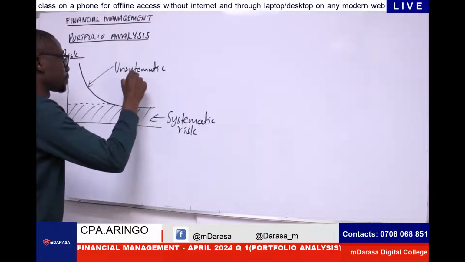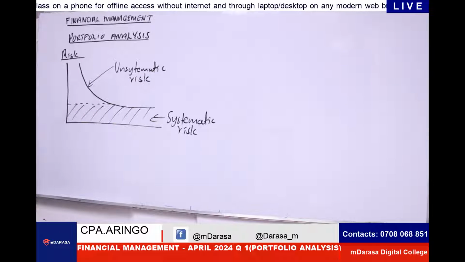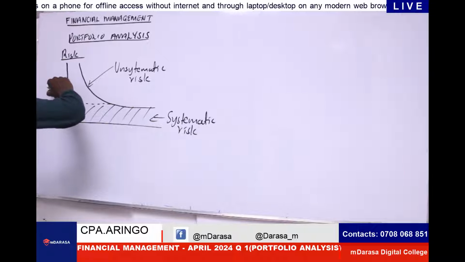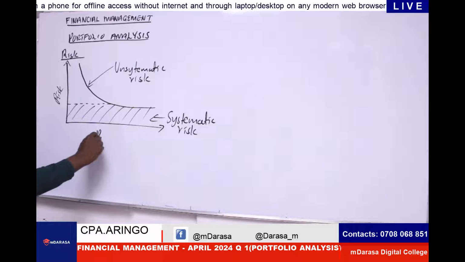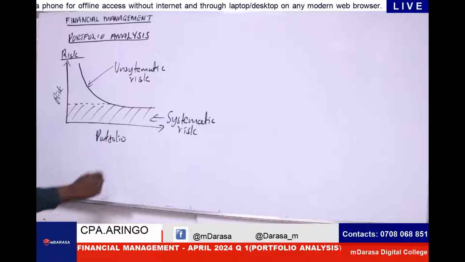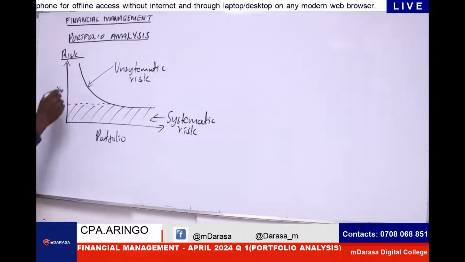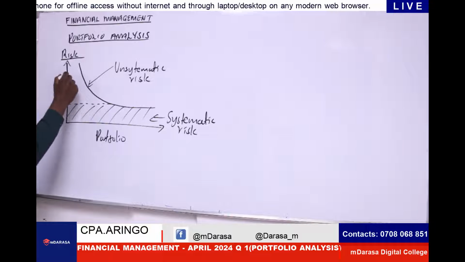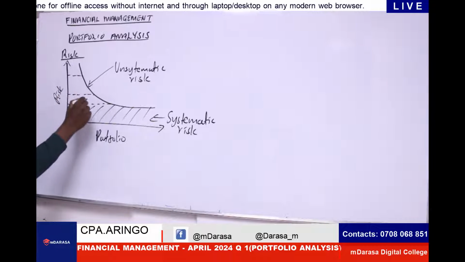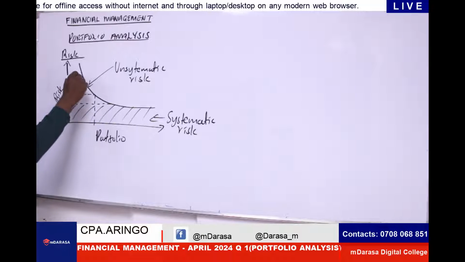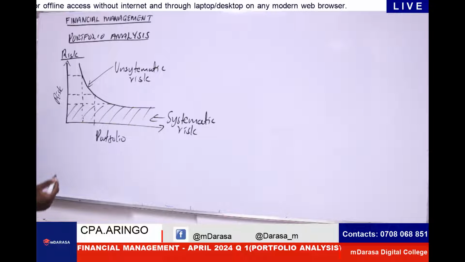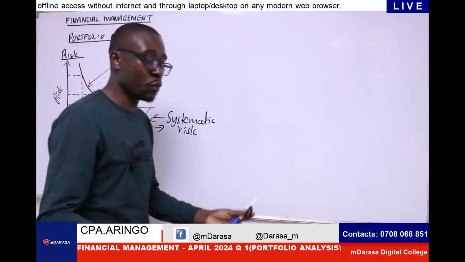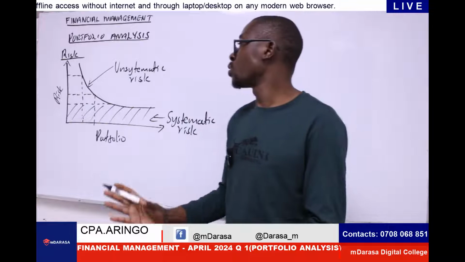Unsystematic risk. What about unsystematic risk, my good students? Because we find that if at all we're looking at this point to be our risk, and this maybe is our portfolio. You see? And systematic risk will behave in a sense that the more portfolio I hold, the less risky my investment is. The larger the portfolio is, the less risk I'm going to have.